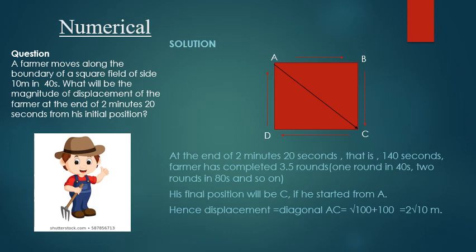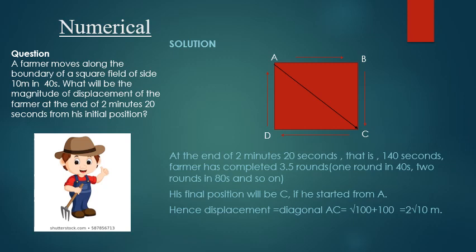Now let us solve a numerical. A farmer moves along the boundary of a square field of side 10 meters in 40 seconds. What will be the magnitude of displacement of the farmer at the end of 2 minutes 20 seconds from his initial position? Now let us see how the solution will be.